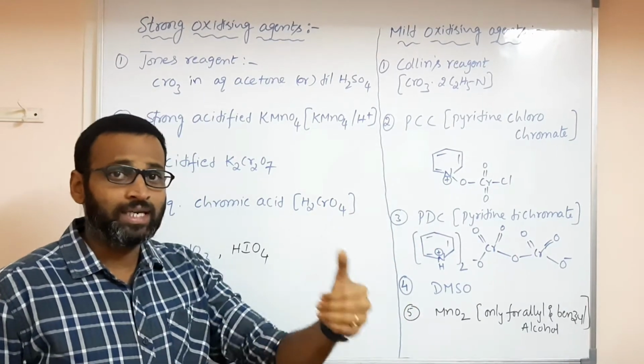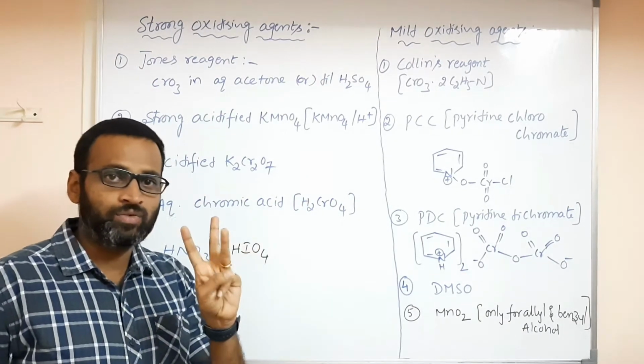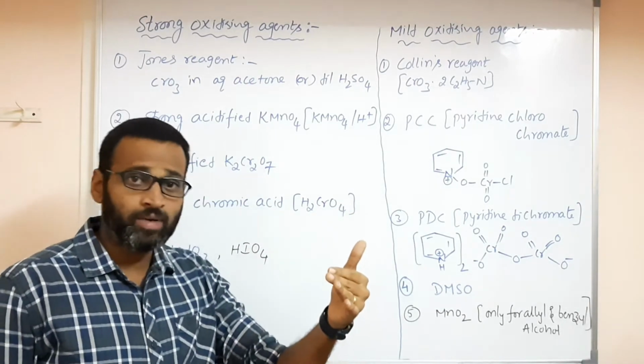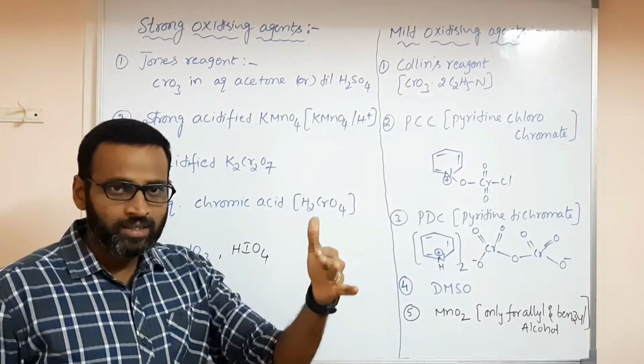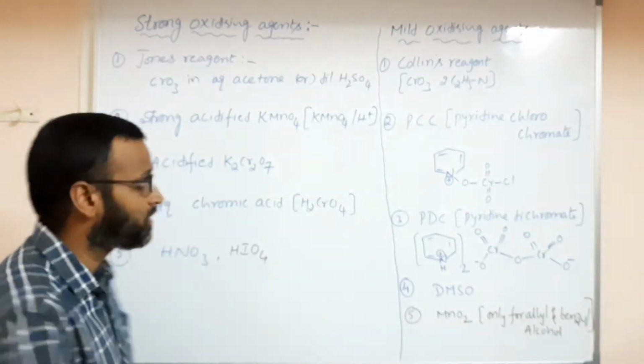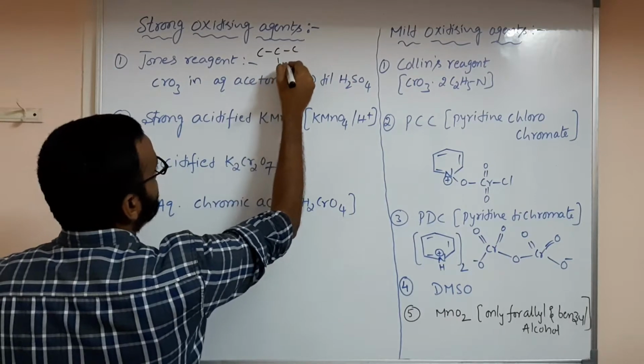But how? With a smaller number of carbon atoms. Suppose a secondary alcohol consists of 3 carbon atoms, then that ketone consists of 3 carbon atoms, no change in it, but the carboxylic acid formed has 1 carbon less, because